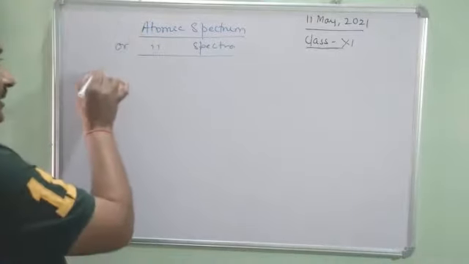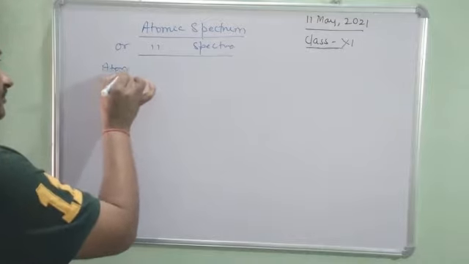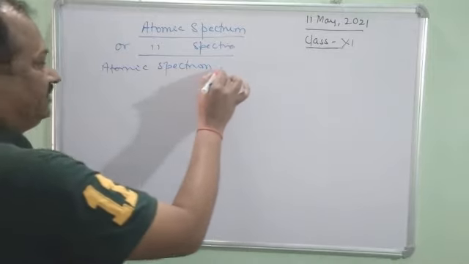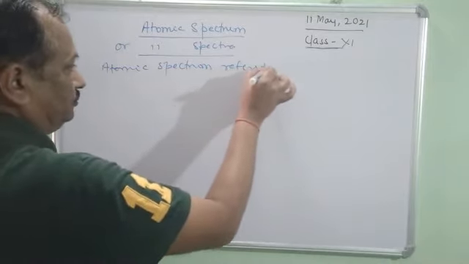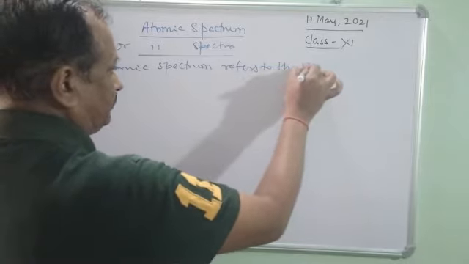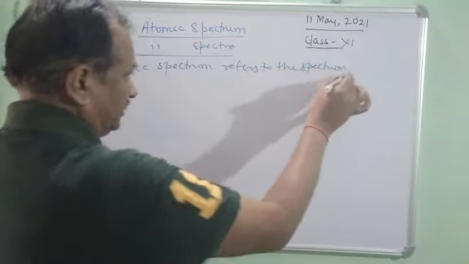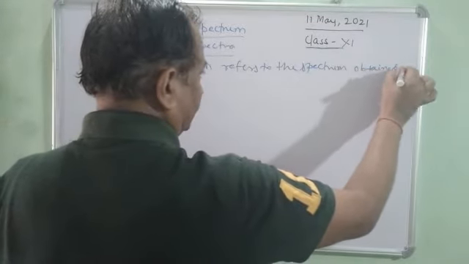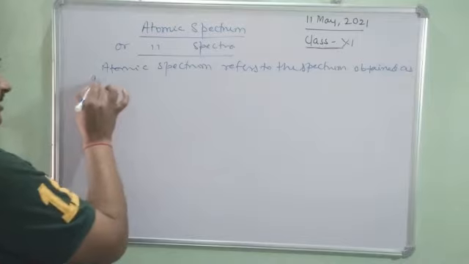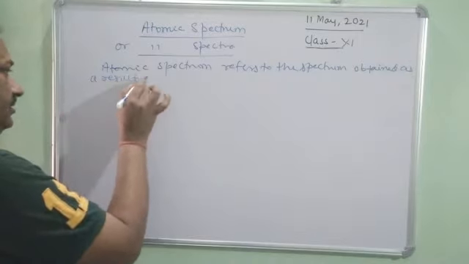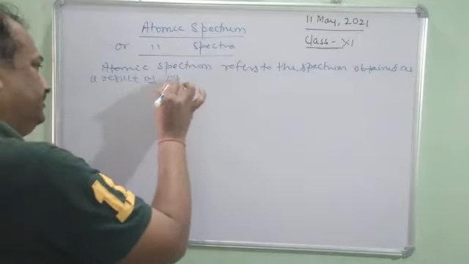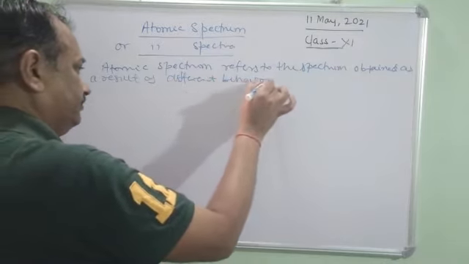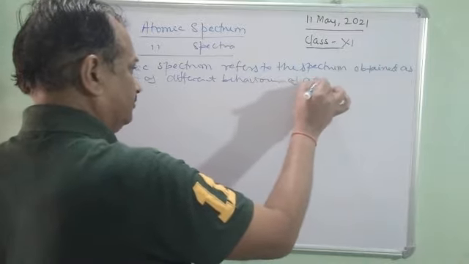So atomic spectrum refers to the spectrum obtained as a result of different behavior of atoms.